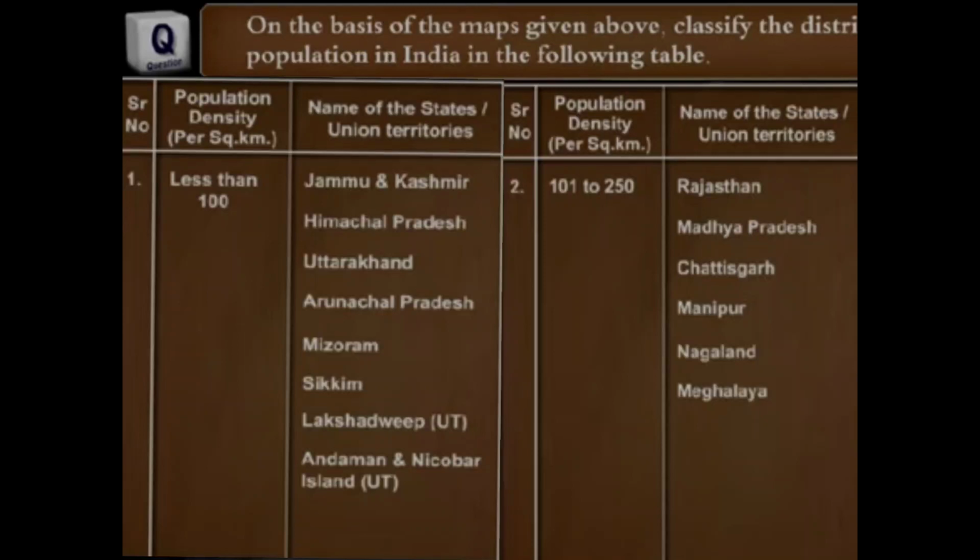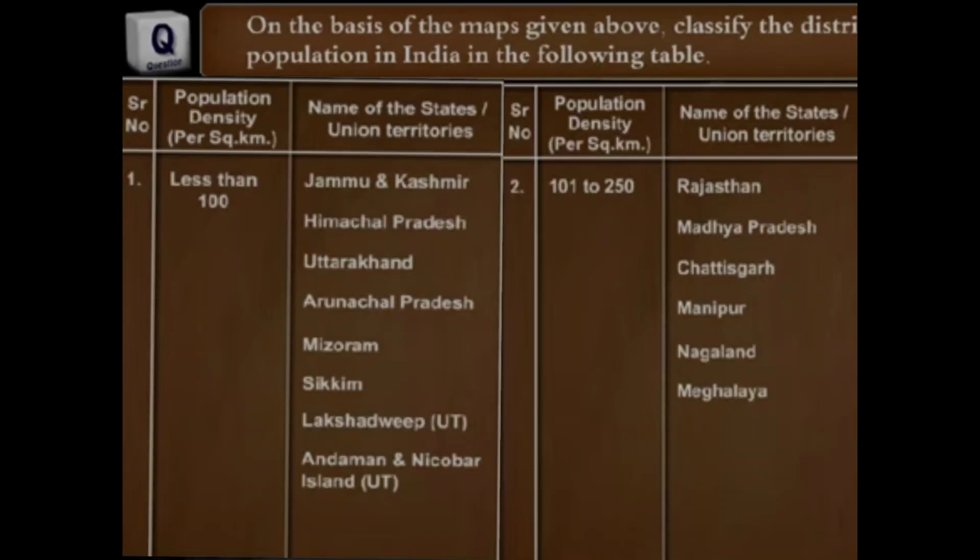Next question: on the basis of the maps given above, classify the distribution of population in India in the following table. Here the population is distributed in parts according to population density per square kilometer, and you are just required to write the names of the states or union territories. Four classifications are given: less than 100, 101 to 250, 251 to 500 and more than 501.